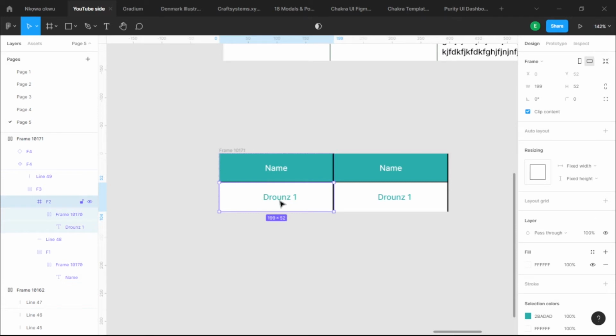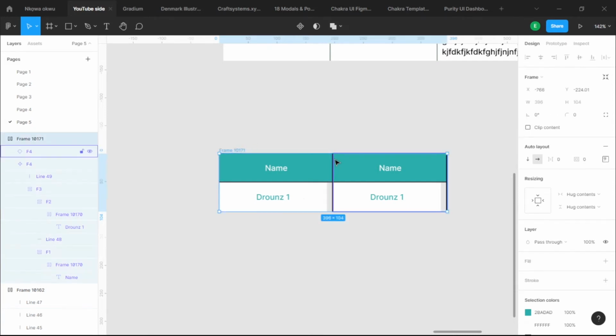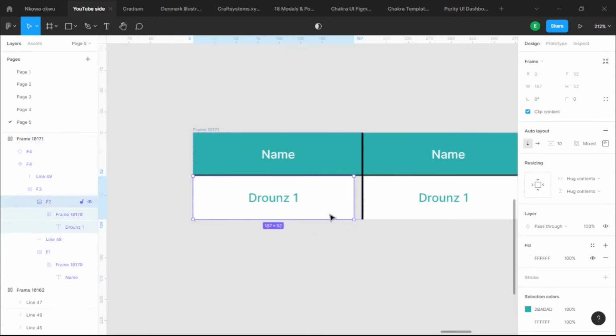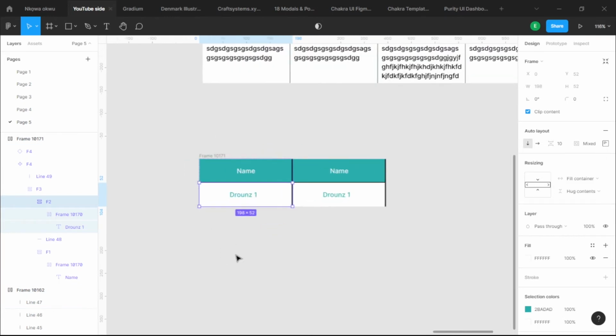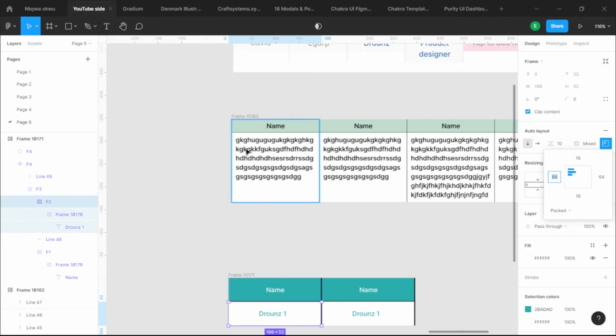F2, on the other hand, where drones 1 is not even an auto layout, and I'm going to make it an auto layout also by pressing Shift A on my keyboard, and it's now an auto layout. Now the beauty about it is that since it's an auto layout, it has the ability to fill container and take the shape of the container that is inside. So I'm going to make F2 a fill container because that's where we want it to be. Now, as F2 is a fill container, we want F2 to be left aligned because it's going to occupy a lot of text now.